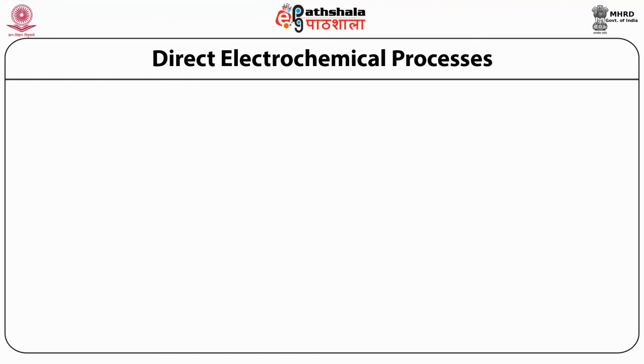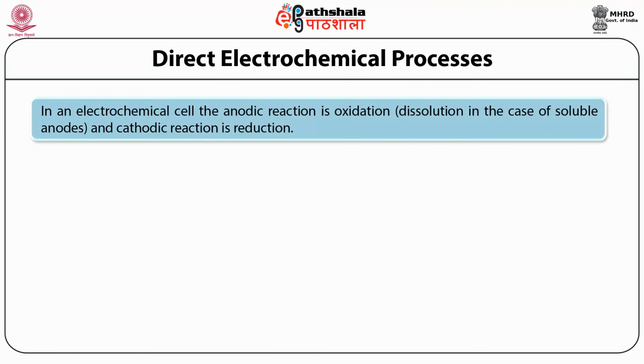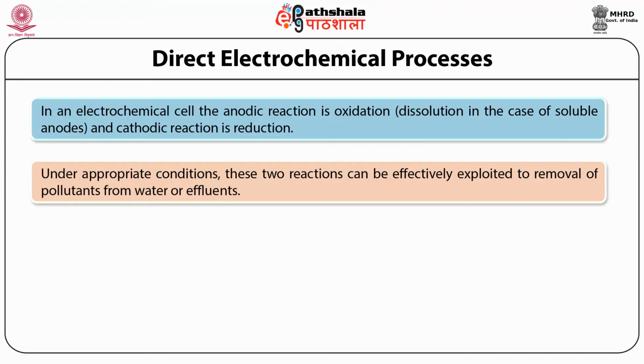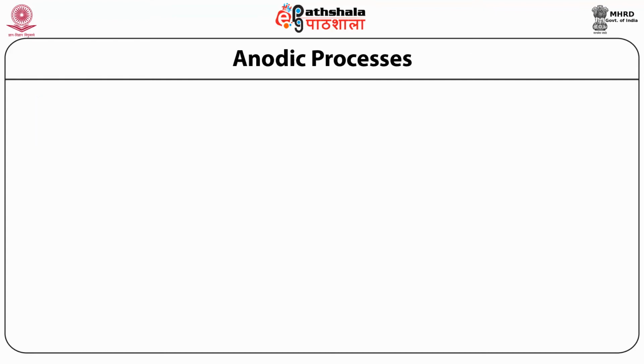The next is the direct electrochemical processes. In an electrochemical cell, the anodic reaction is oxidation, which means dissolution in the case of soluble anodes, and the cathodic reaction is known as reduction. Under appropriate conditions, these two reactions can be effectively exploited for removal of pollutants from the water or effluent. Now first we will discuss the anodic processes.